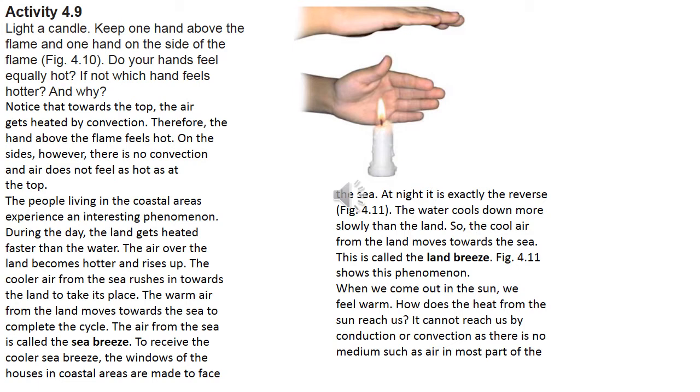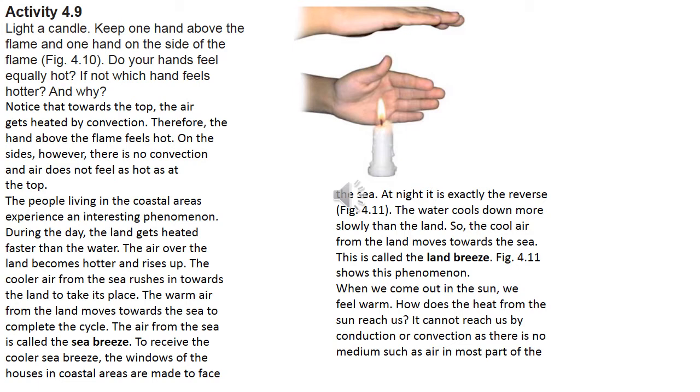Now, we can relate this to nature also. In nature, there are two types of breezes, that is sea breeze and land breeze. How it occurs, we can see now. The people living in the coastal areas experience an interesting phenomenon.